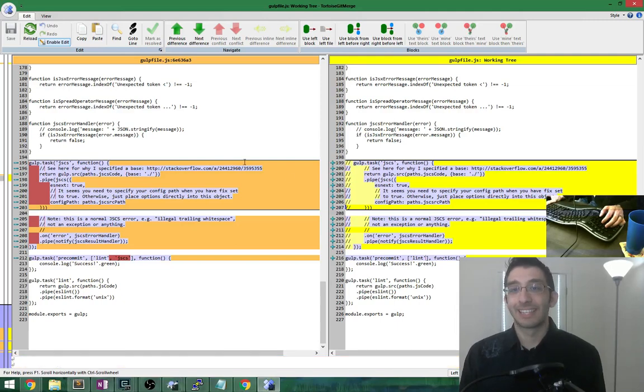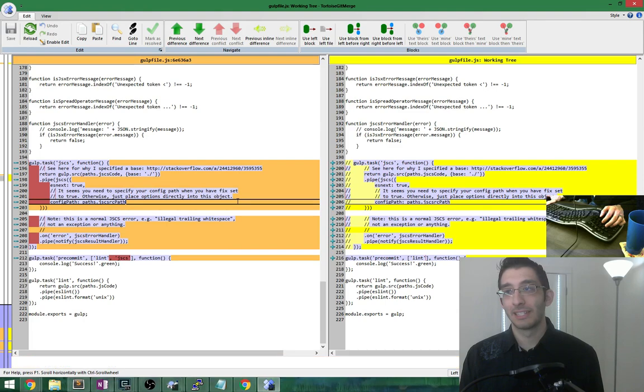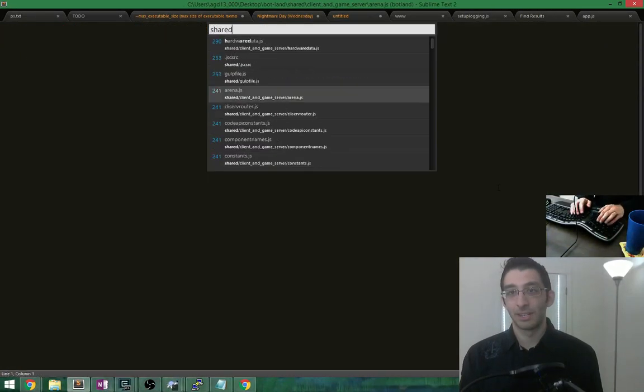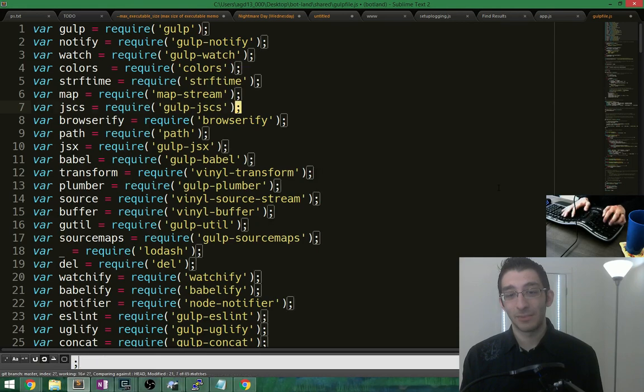But then there's this. What do we do about this? Maybe we put this task back in. I don't know what to do. Shared gulp file. Let's take a look. Let's try getting JSCS working again. I don't even remember why it didn't work.